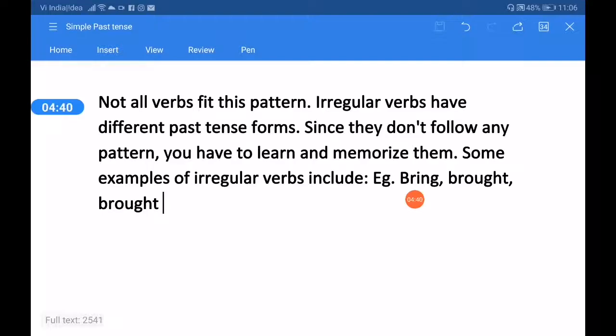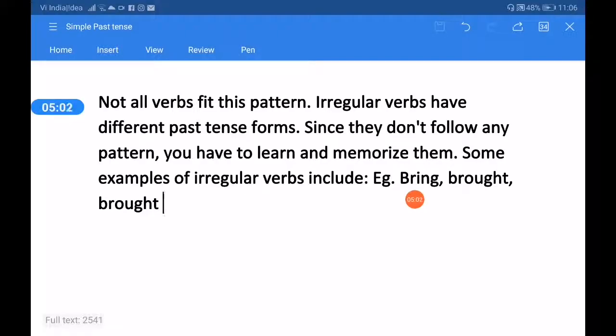I am reciting some of the examples. Example number 1 for affirmative. I wrote a letter. Very simple sentence. Second, I didn't write a letter. This is the negative one. And interrogative, did I write a letter? So you can say that these are the examples of simple past tense.